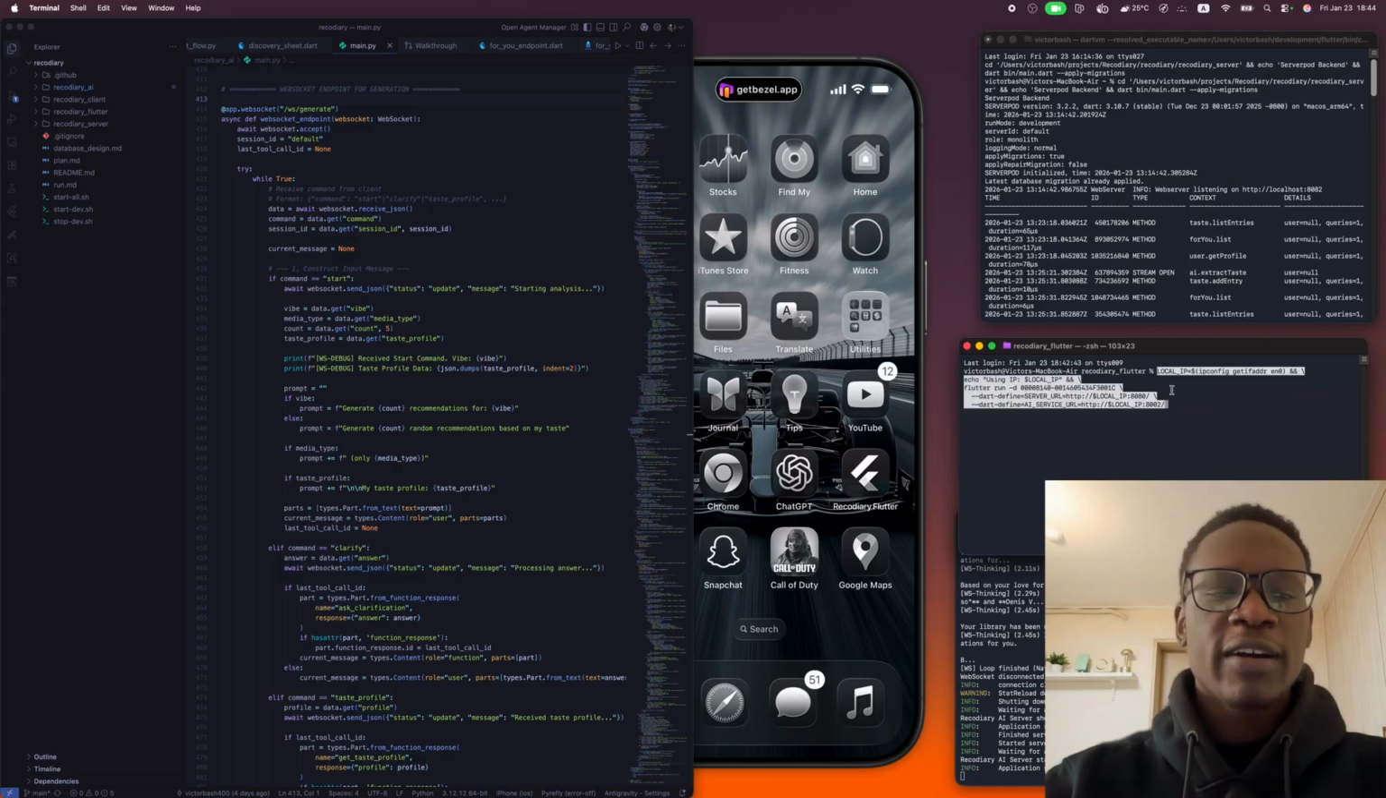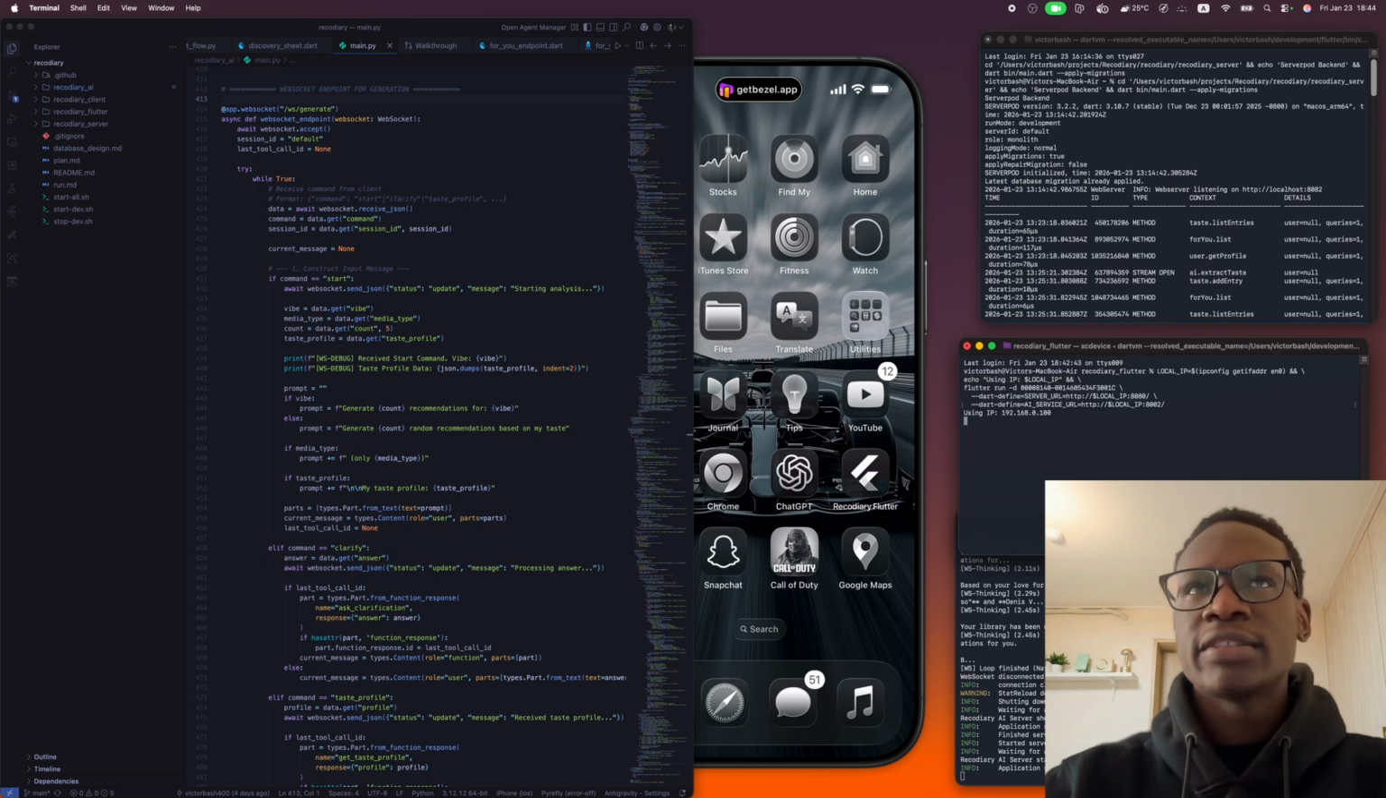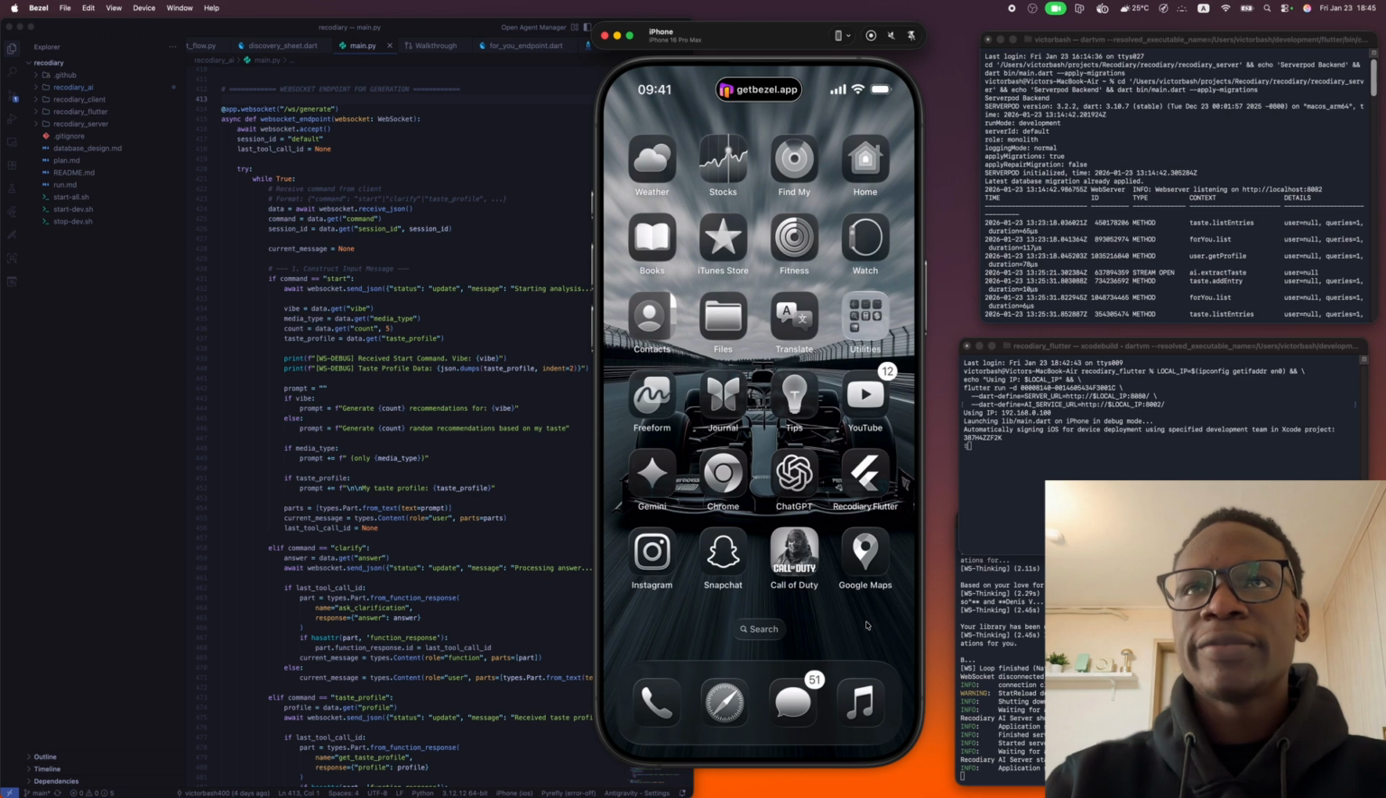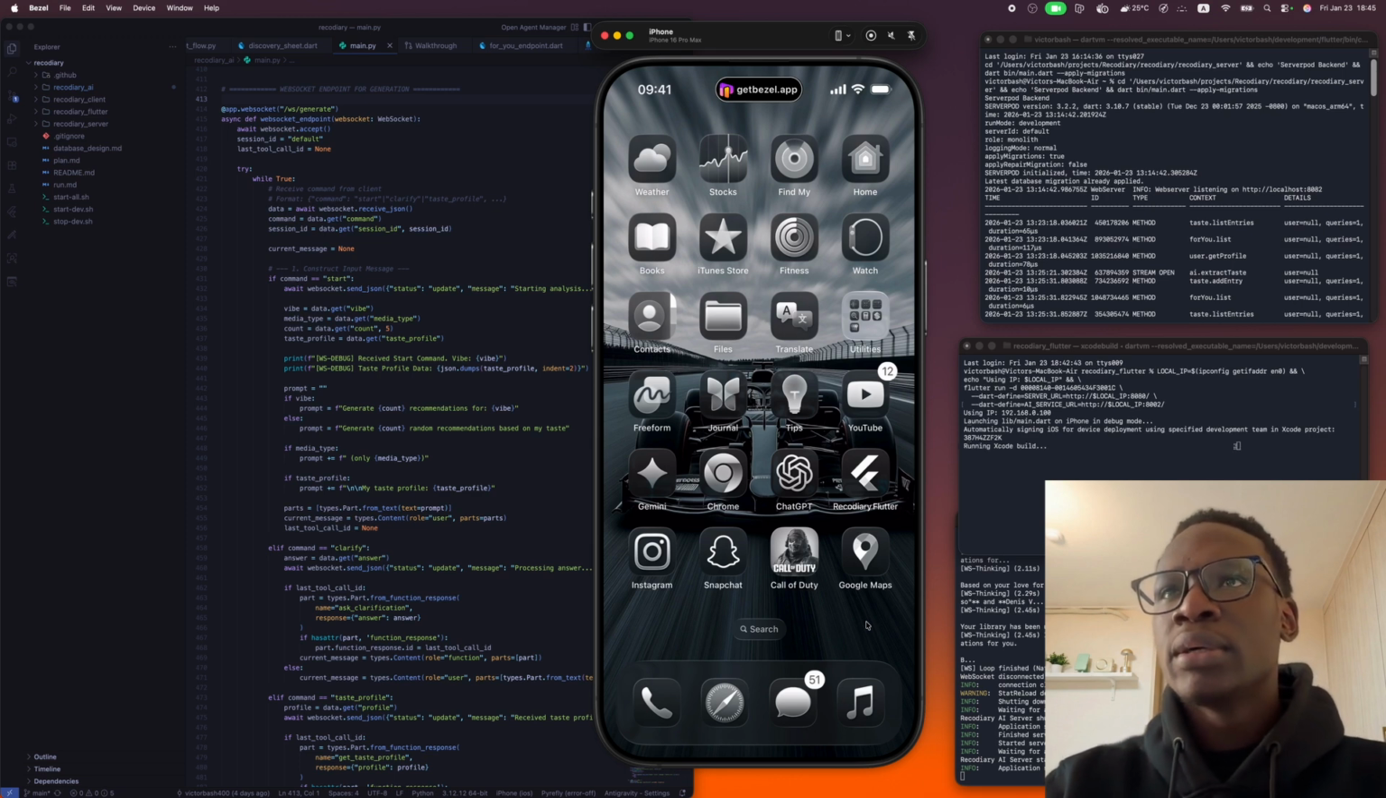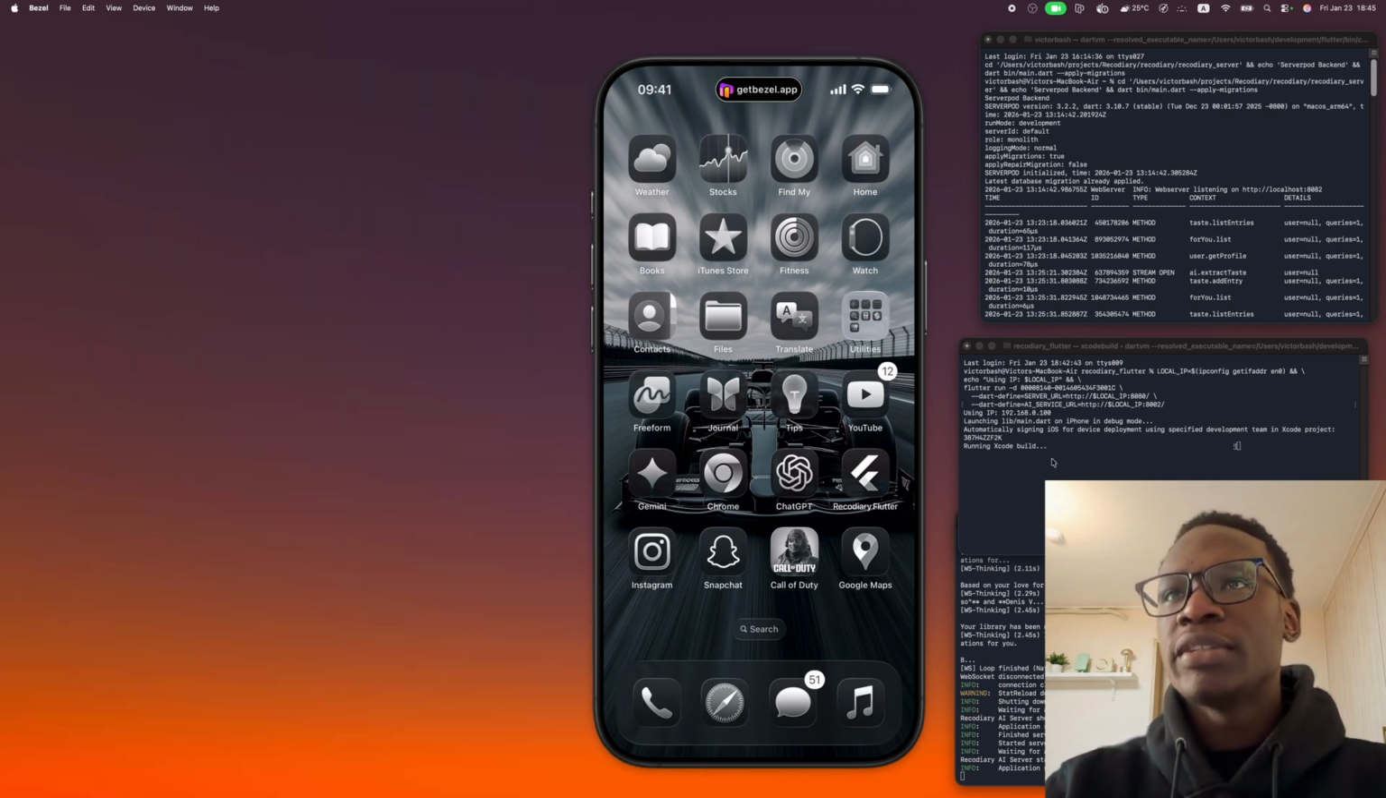It's built using Flutter for the front end, and it's an iOS application using Serverpod for the backend and Gemini for the main reasoning. And yeah, let's head over to the demo and I'll show you how this thing works. So we have both the backend and the database running. I'll start the main application on the iPhone and then wait for it to finish building.